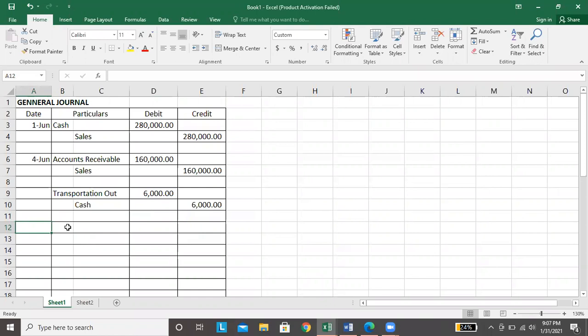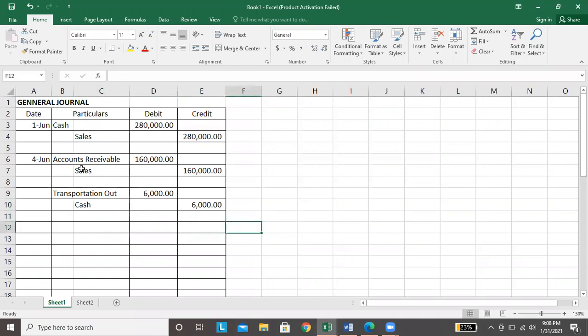Anyway, pwede natin siyang gawin as a compound entry. Pwede natin isang entry lang yung transaction ng June 4. Instead na magkahiwalay, ang entry is debit accounts receivable 160,000, debit transportation out 6,000, tapos we will credit sales 160,000 and credit cash 6,000.